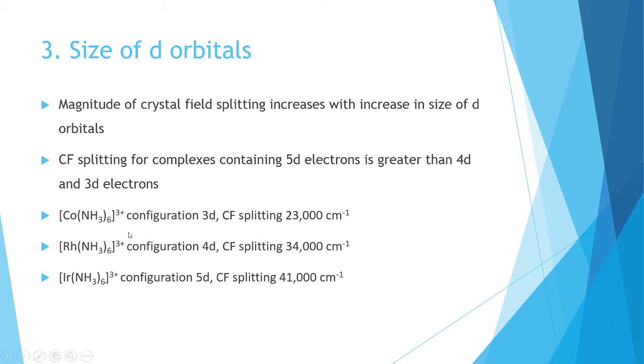So cobalt has a smaller size when compared to rhodium and iridium. So the crystal field splitting also increases from cobalt to iridium, up to 23,000 centimeter inverse. That is, crystal field splitting for complexes containing 5d electrons is greater than 4d and 3d